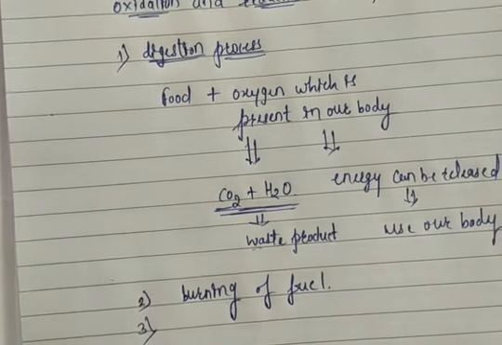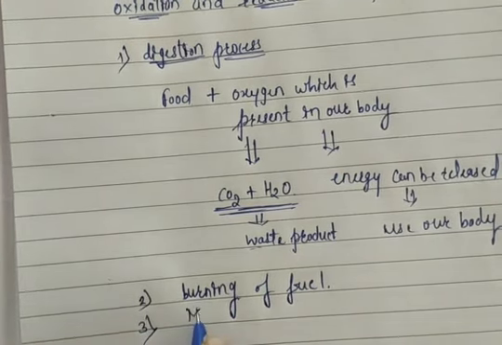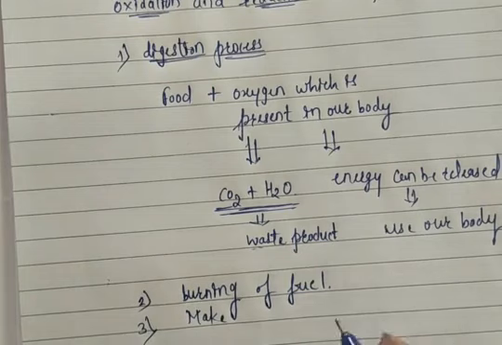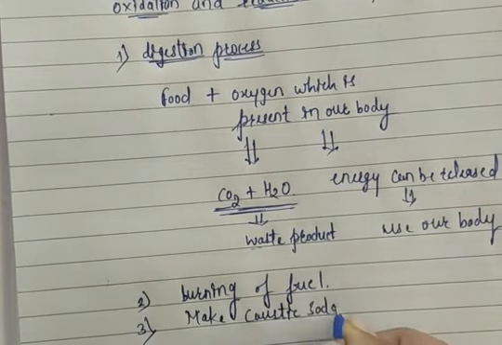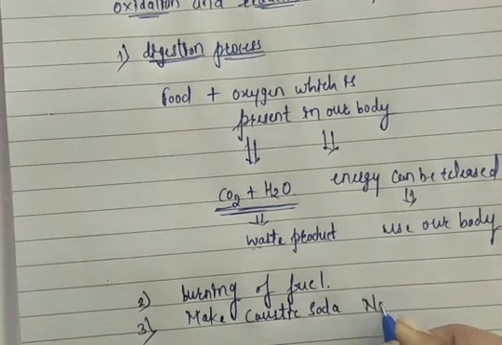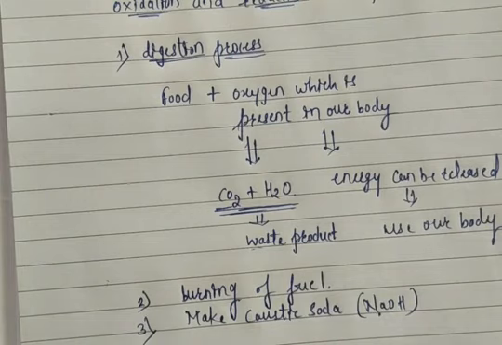And one more simple use is the preparation of caustic soda. Caustic soda is nothing but what? It is NaOH. NaOH is also called caustic soda. You have to remember NaOH is called caustic soda. To prepare caustic soda we can use redox reaction.